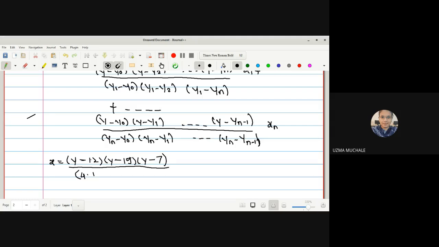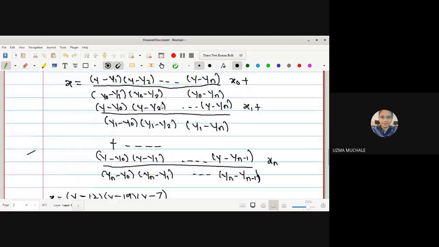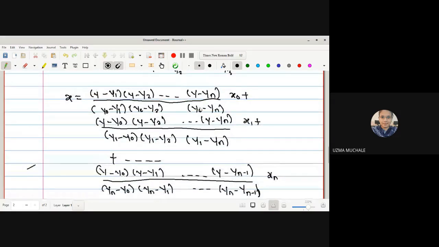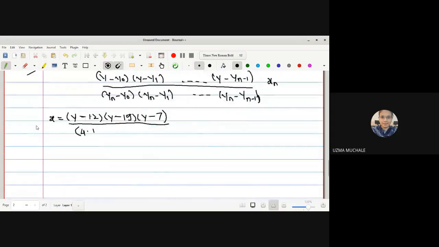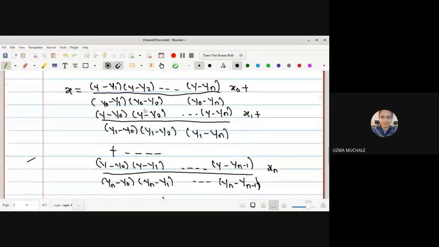There is a problem with the notepad. You try to solve using this one. You have the values. Try to solve this. Ma'am, the denominator is y naught minus y1, y naught minus y2, y naught minus y3, right? Correct. Into x naught you have to take. What is the value of x naught? It is 1.